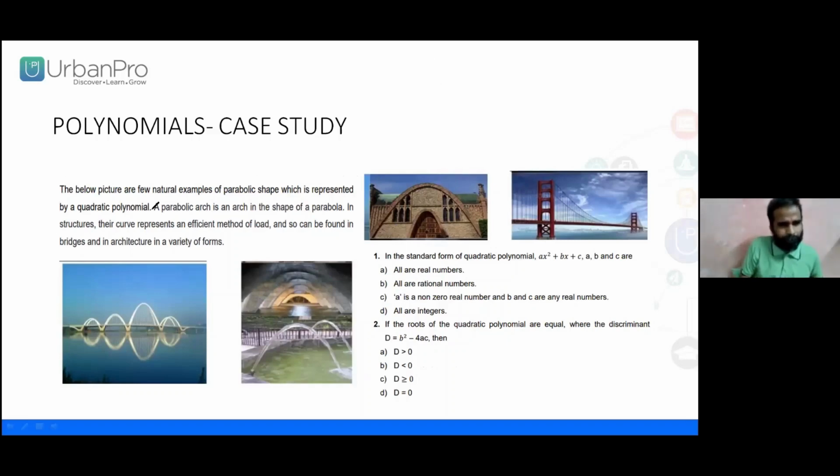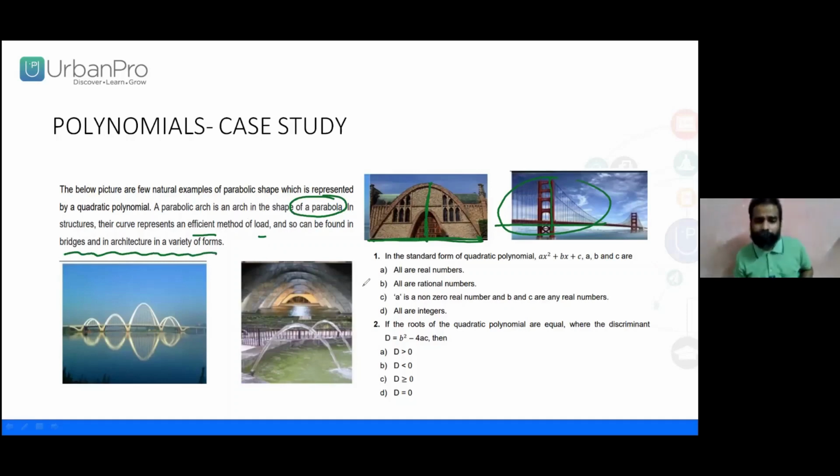The below picture shows a few natural examples of parabolic shape which are represented by a quadratic polynomial. A parabolic arc is in the shape of a parabola. Particularly, we need to observe the structure. The curve represents an effective method of load. Yes, this is the load, right? The height and the arc. Particularly this base and the height, it depends. The construction depends upon the height as well as the length here. Done. So and so, which will be verified by the architecture.